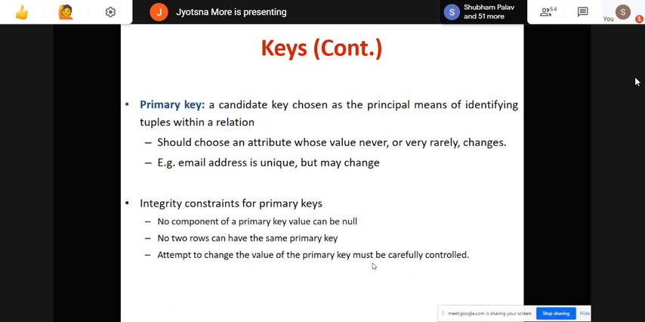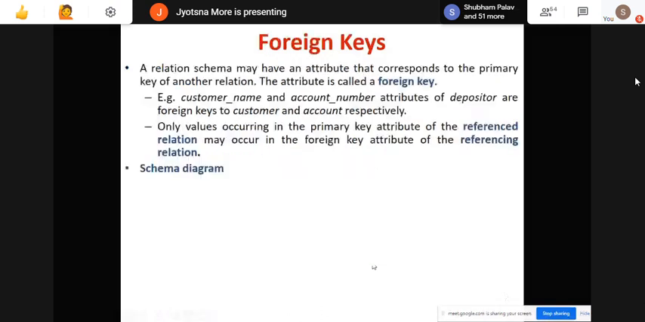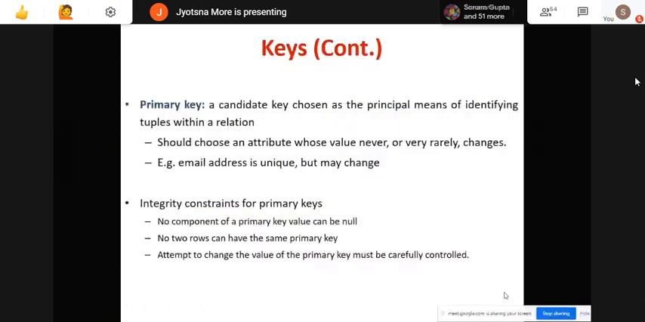Okay. Next, foreign key. What is a foreign key? Can anyone tell me what is a foreign key? It's very important in this conversion of ER to relational model. Can anyone tell me what is a foreign key?